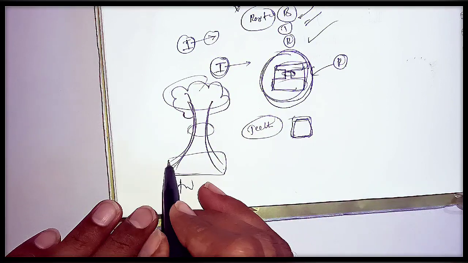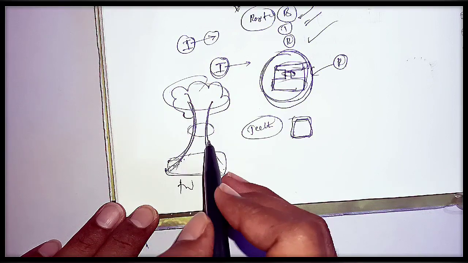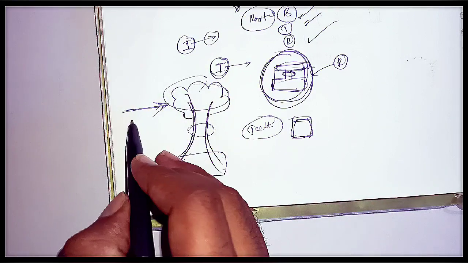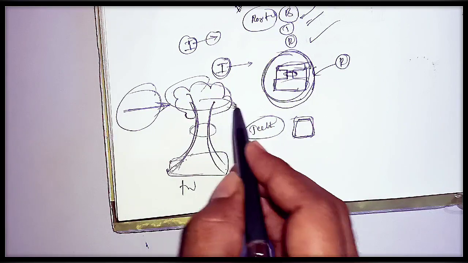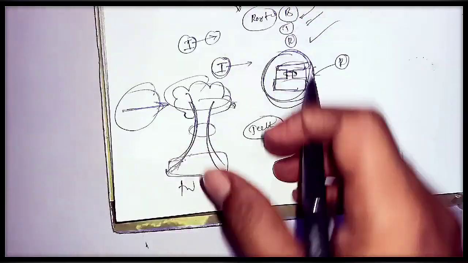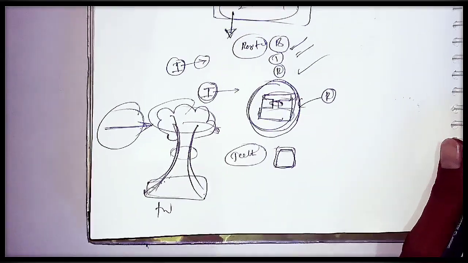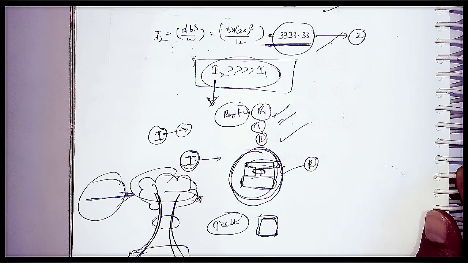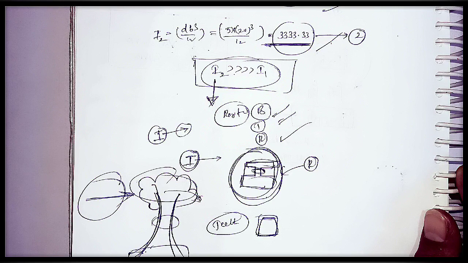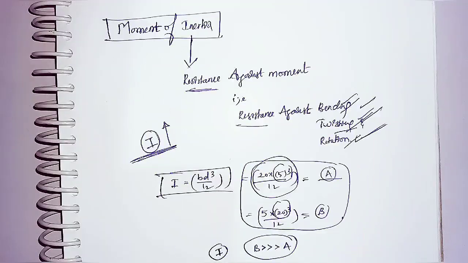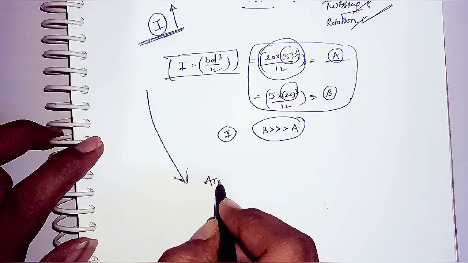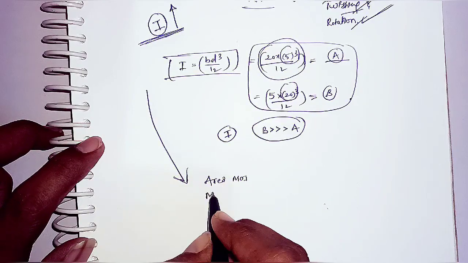Because of this cross section of trees, even though they face external forces, they do not even bend or rotate. Like that, moment of inertia plays a vital role in our nature and our society, so we have to know the exact physical meaning of moment of inertia. I think you got the point from this session. If you divide moment of inertia further, it is classified into two types: area moment of inertia and mass moment of inertia.